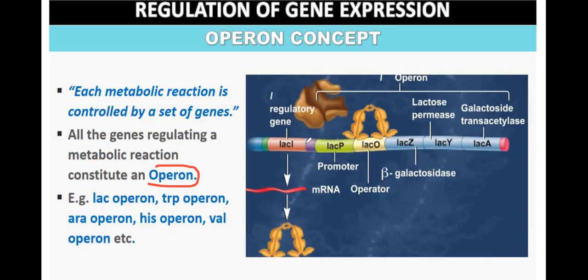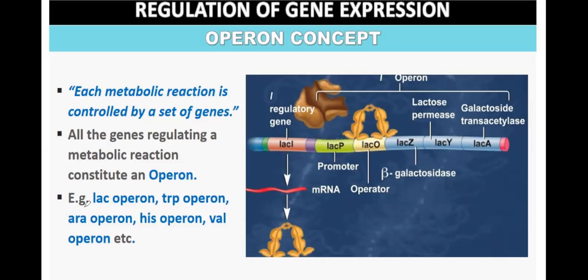Suppose there is one metabolic reaction, digestion of lactose in E. coli. To digest lactose, many genes are there: I, P, O, Z, Y, A. Together, all of them constitute one operon.